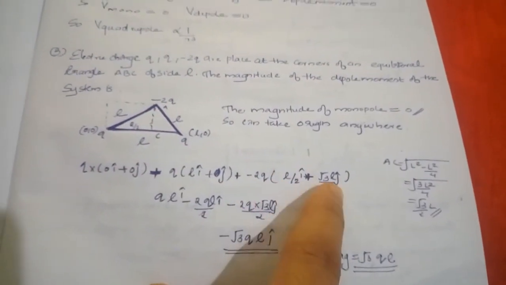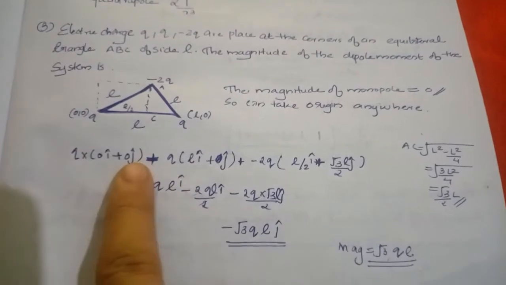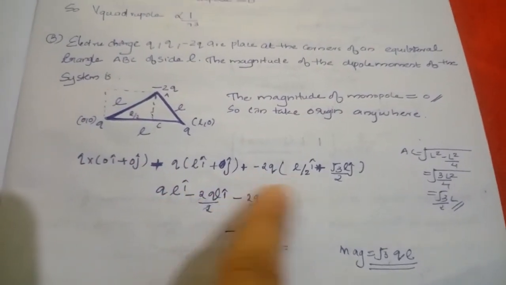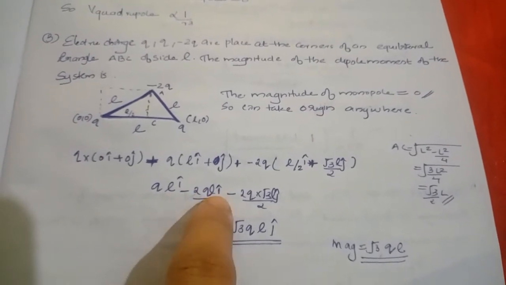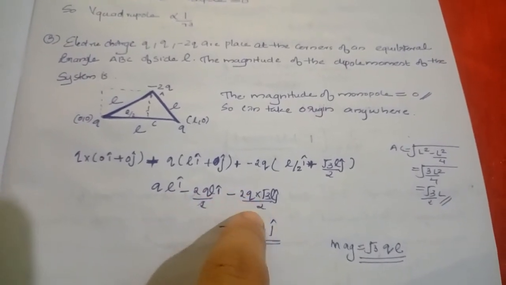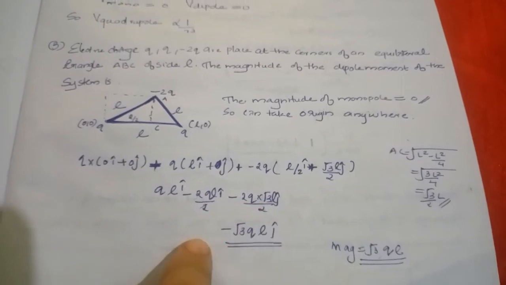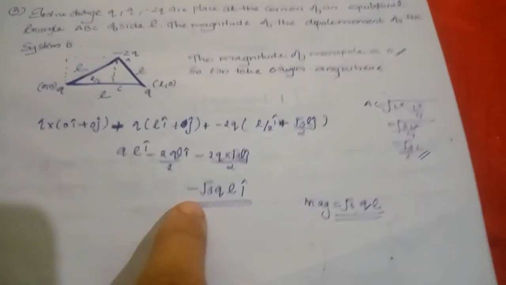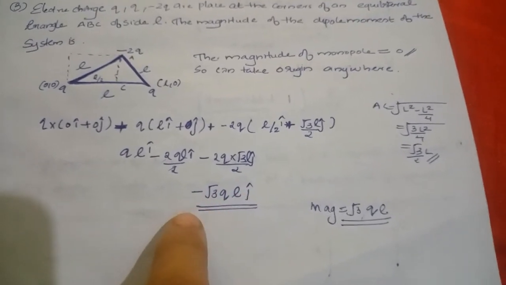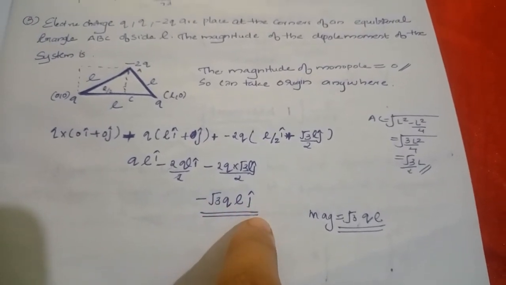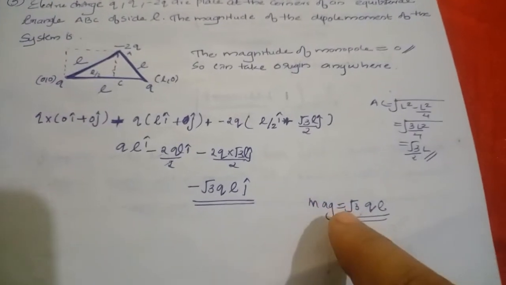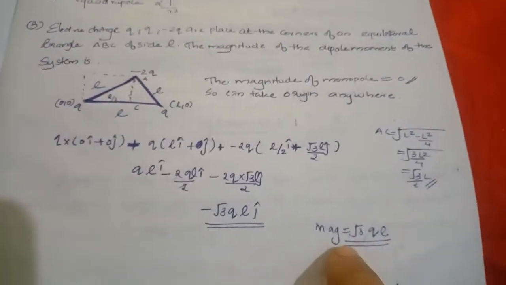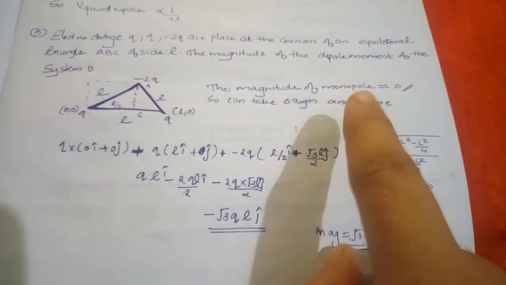So here we get QLi, here it is minus 2Q by 2 Li, minus 2Q into root 3 by 2 Lj. So here the same terms cancel. So we get minus root 3 QLj, and we get the magnitude as root 3 QL. So the answer is root 3 QL, the magnitude of the dipole moment of the system.